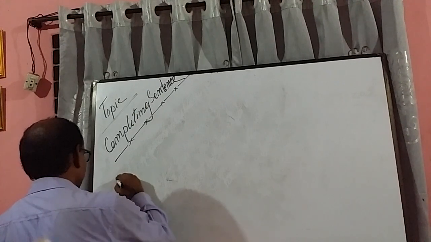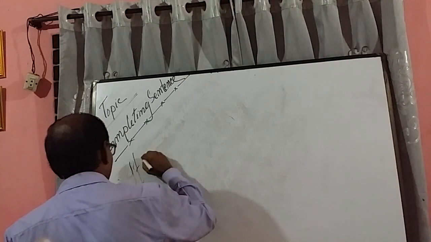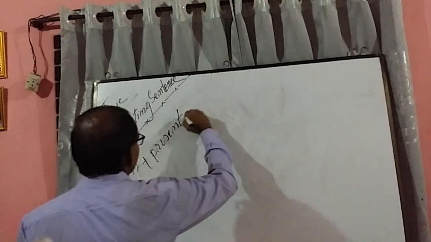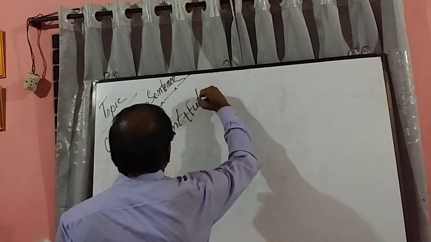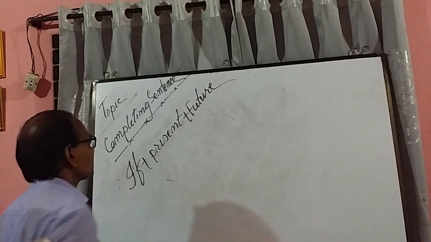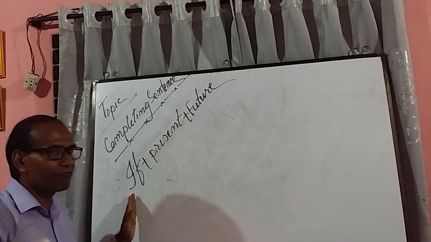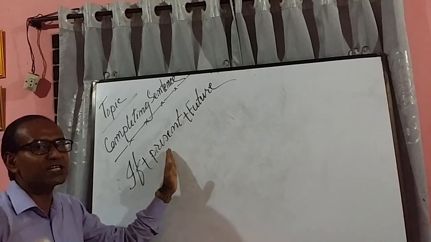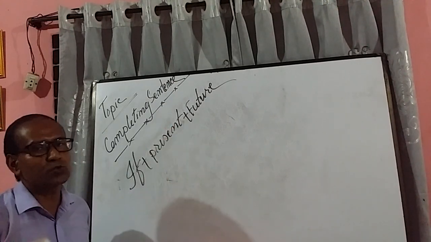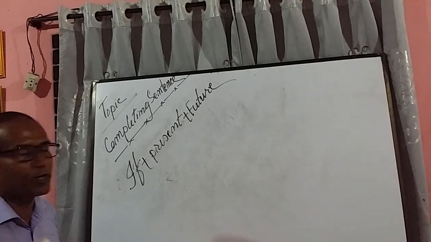Rule 1. If plus present plus future. Is that clear to you? If any sentence starts with if and the first sentence is in the present form, definitely the second sentence will be in the future form. Is that clear to you? Let me give you an example.